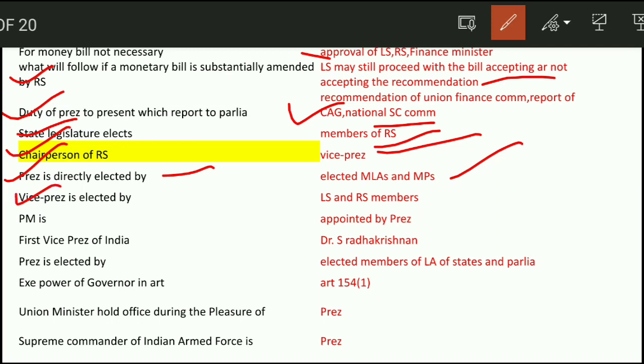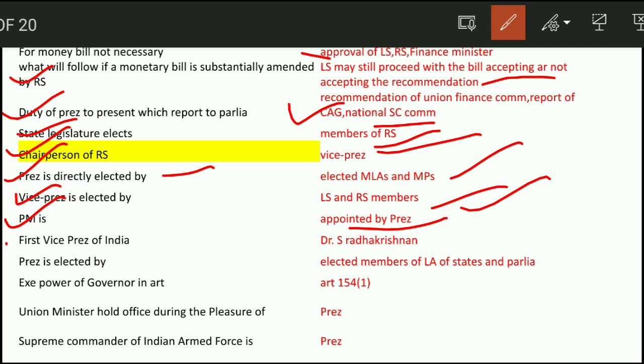Next question. Vice President is elected by Lok Sabha and Rajya Sabha members. In the Vice President's case, it is elected plus nominated members. It is an indirect election. Prime Minister is appointed by the President. He appoints the Prime Minister of India.